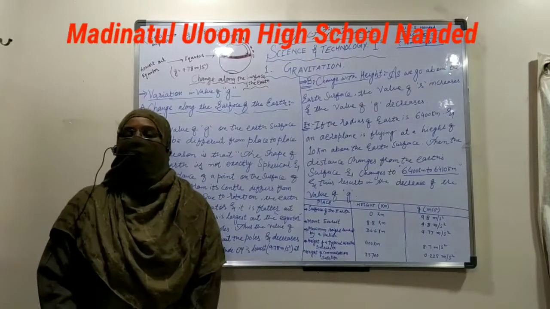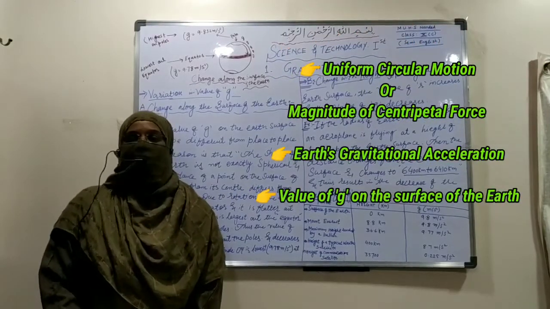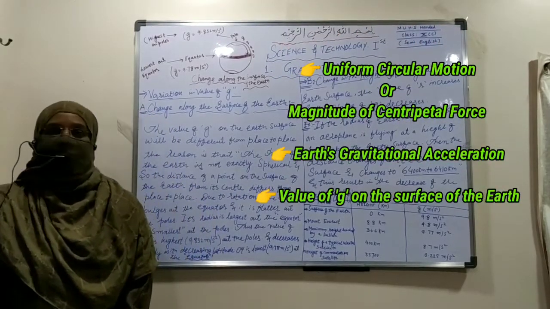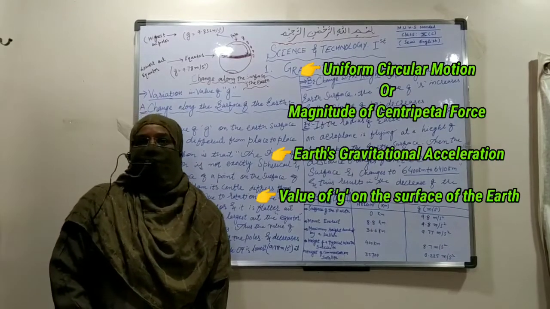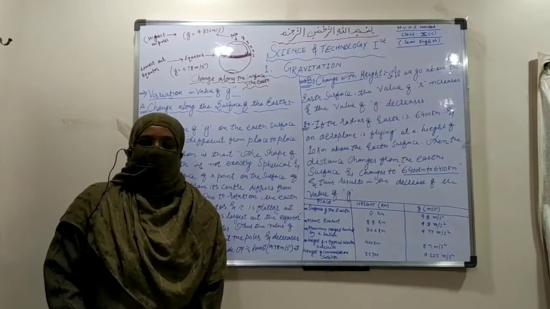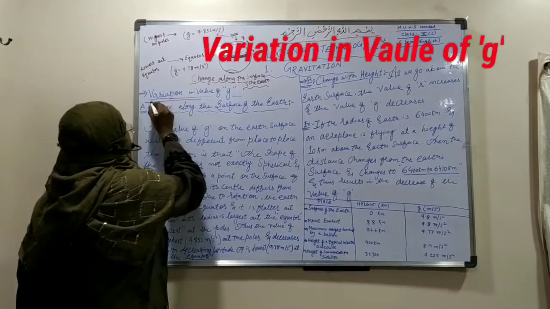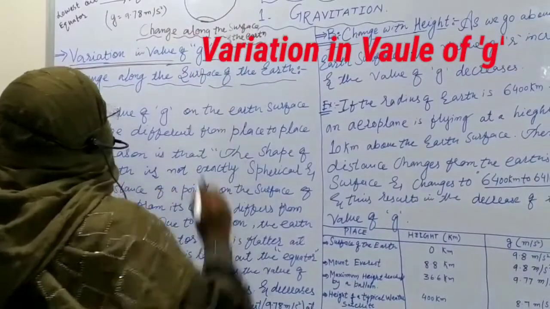Dear students, in our previous lecture we have studied about uniform circular motion, the magnitude of centripetal force, Earth's gravitational acceleration and the value of g on the surface of the Earth. So dear students, our next topic is variation in the value of g.